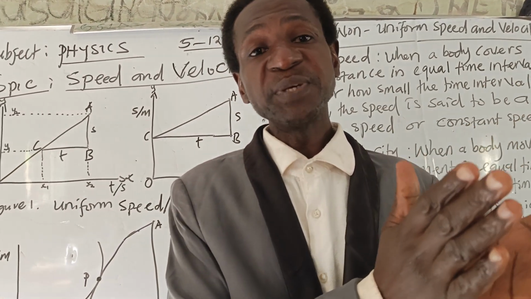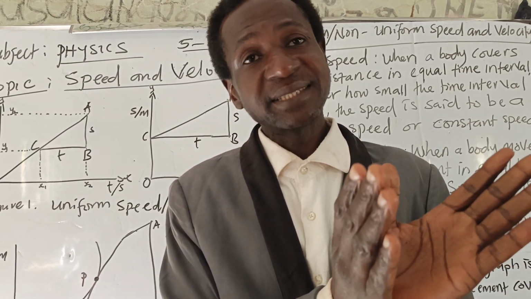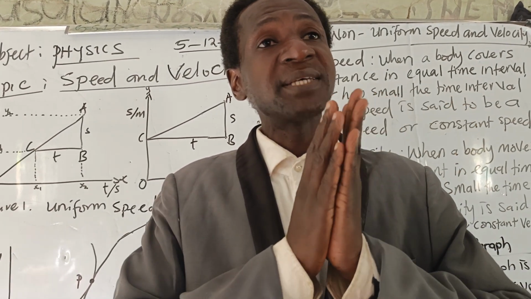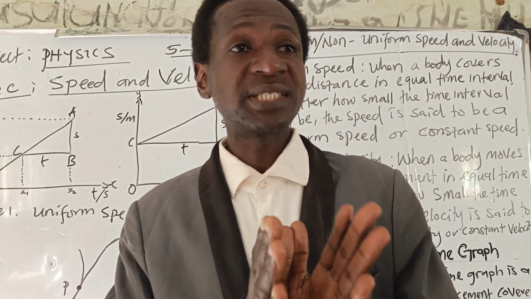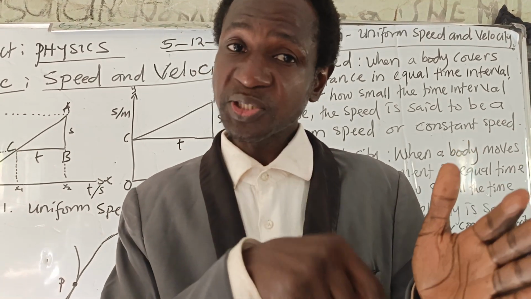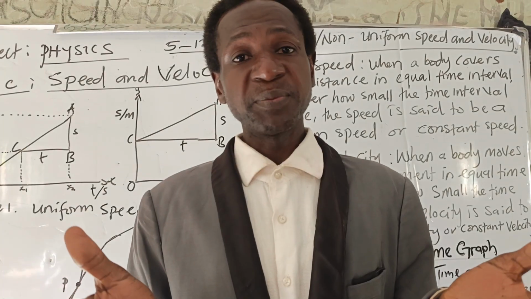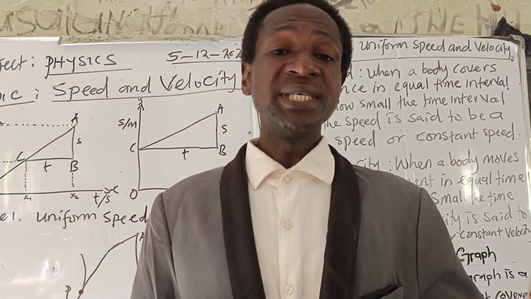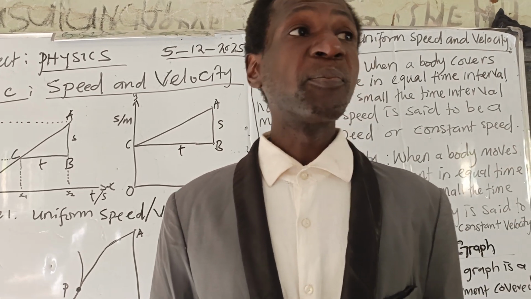So uniform speed is when a body covers equal distance in an equal time, no matter how small the time interval may be, but direction is not involved. There is no direction there. We don't know the direction of the body. So that body is said to be in uniform speed or constant speed.